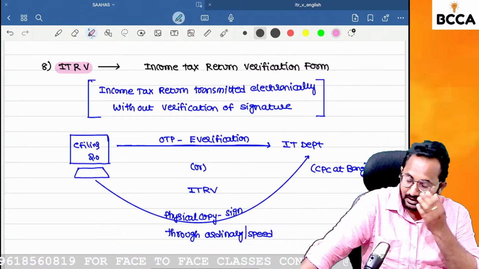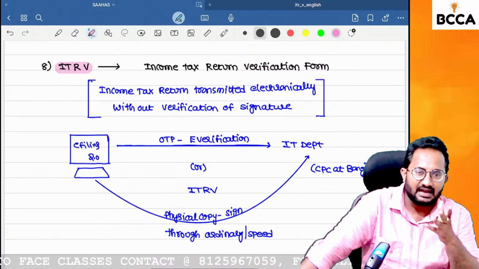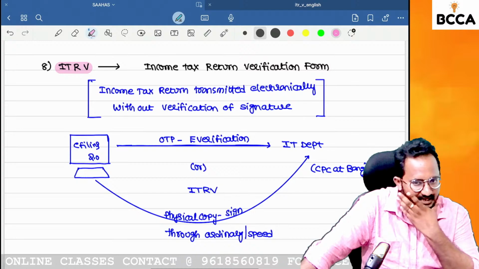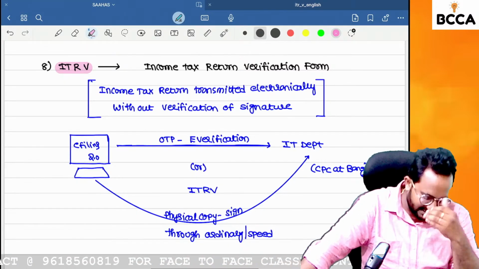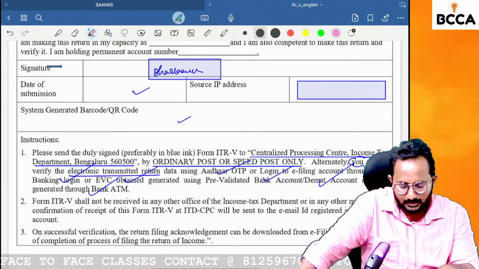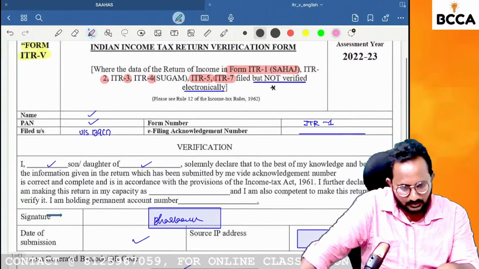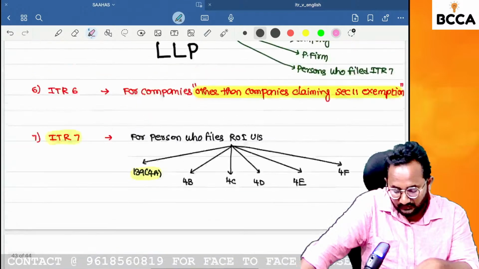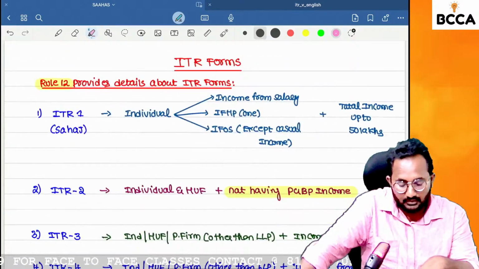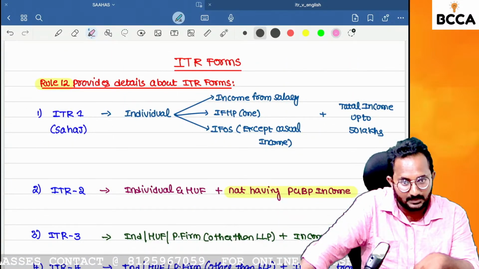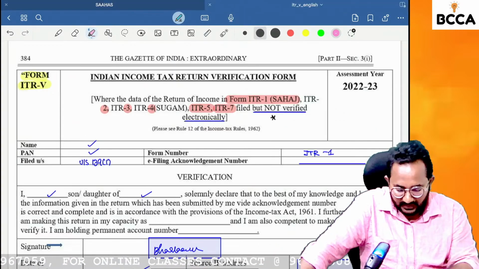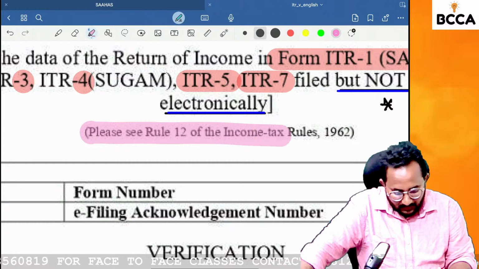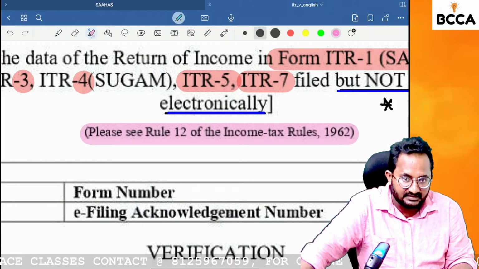If you are filing any single return of income, in the last page you know how to verify. That is, we enter the Aadhaar, OTP, etc. If that is not done, we have to send the signature by using this ITR-V form. This is an electronic verification form. At the start of the ITR forms discussion, I mentioned these ITR forms are given by Rule 12 of the Income Tax Rules, 1962.